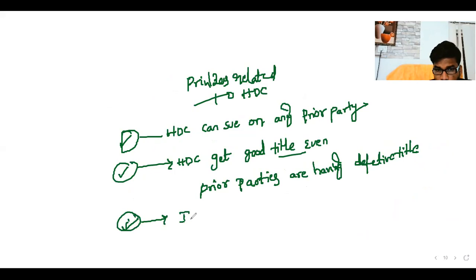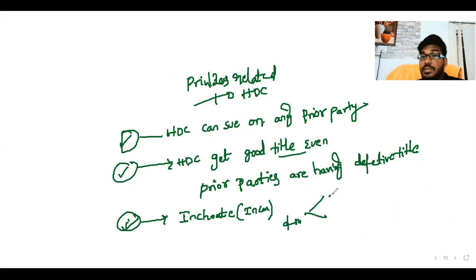Now you know about an incomplete instrument. Incomplete means you just sign and stamp, and the remaining details are completely or partially incomplete. In the case of an incomplete instrument, you have not mentioned the amount. In that case, the holder in due course has an authority.